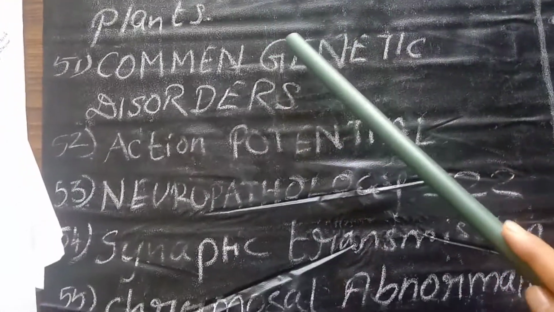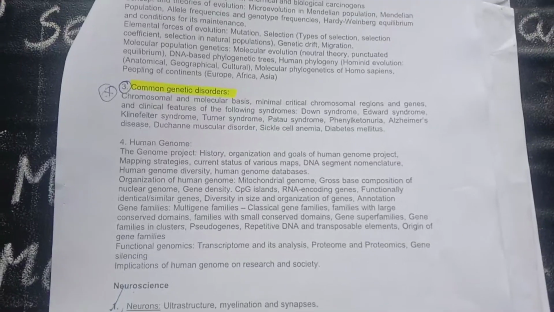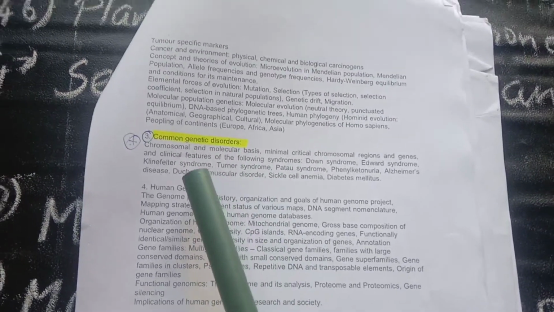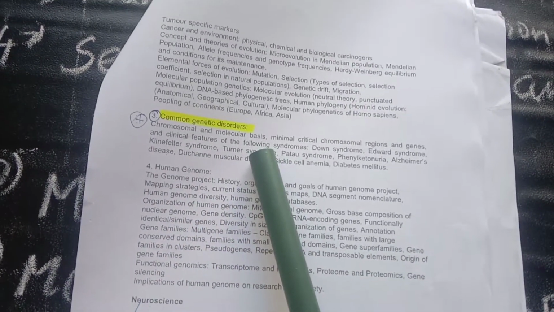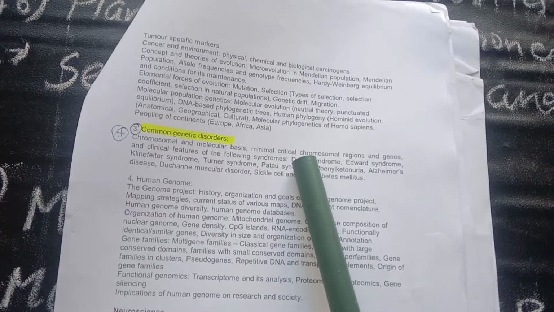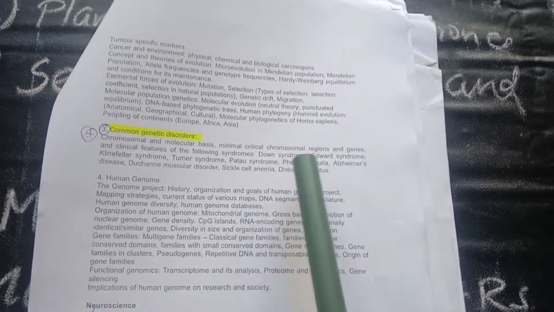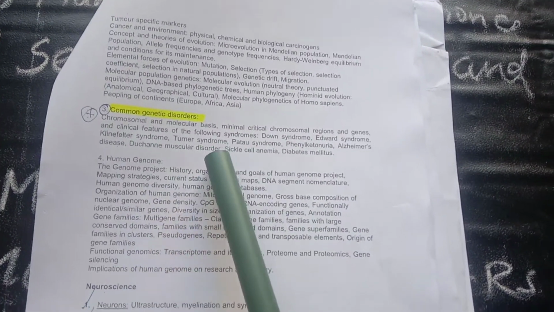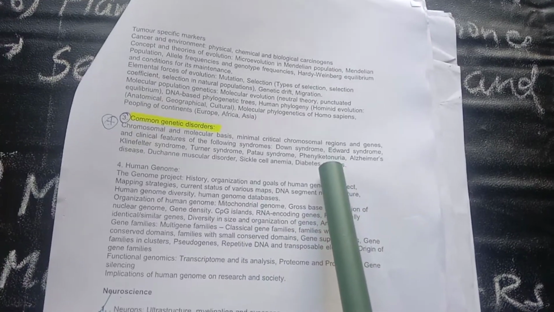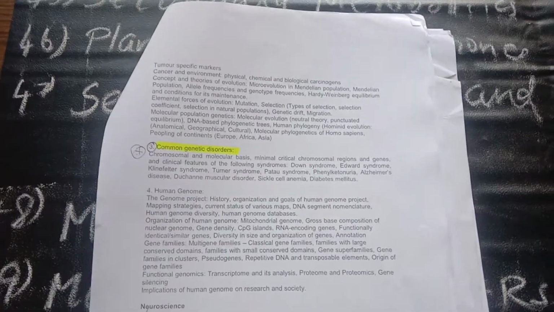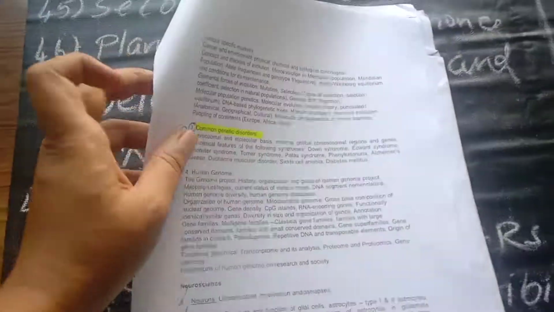And next thing is common genetic disorders. Common genetic disorders are present on page number 19, friends. You should study the chromosomal and molecular basis, the minimal critical chromosomal region which is affected, and the clinical features and symptoms of Down syndrome, Edwards syndrome, Klinefelter syndrome, Turner syndrome, Patau syndrome, phenylketonuria, Alzheimer's disease, DMD, sickle cell anemia, and diabetes mellitus. You should know about these particular diseases only. Don't study generally. Keep a printed copy of the syllabus so that it will be helpful for you, friends.